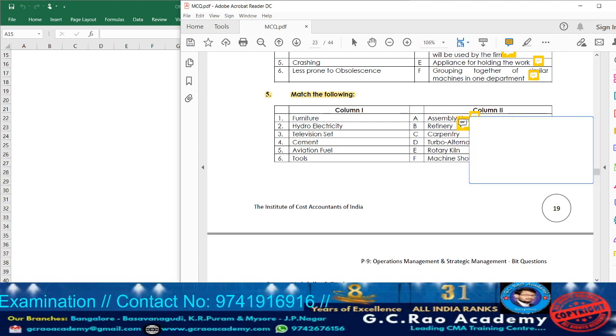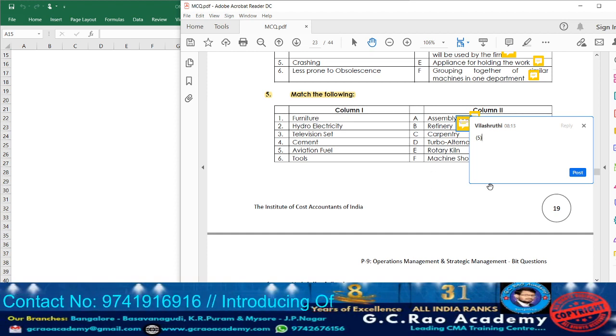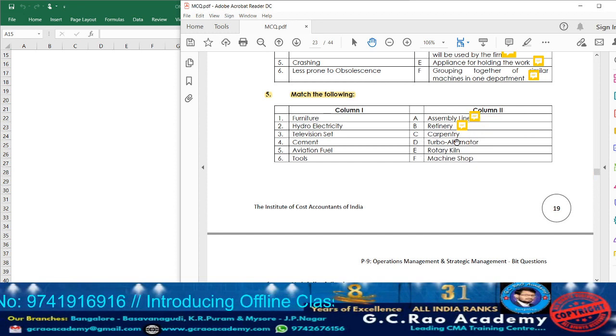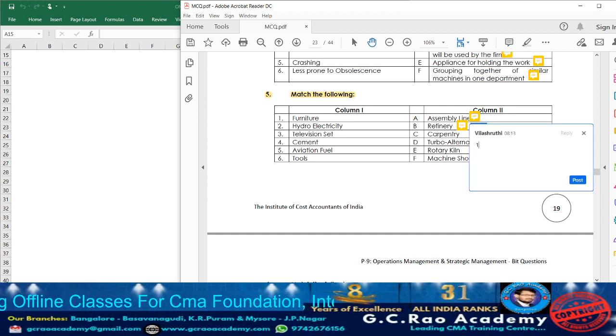Again, it's refinery, aviation fuel. What is the point we have? Point number 5. Next, what are they given? Point number 6, carpentry. Carpentry will be utilized to prepare what? Furniture. So, accordingly, for carpentry, I can take down point number 1.